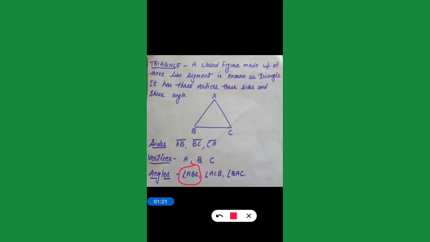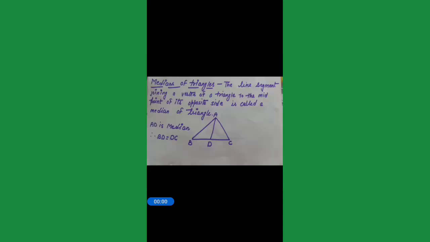हम जिस एंगल की बात कर रहे हैं उसको बीच में लिखेंगे. हमने B एंगल की बात करी तो हमने इसको बीच में लिखा. And now we are talking about the angle C, so we will write it like this: this is ACB. So now we are talking about the angle C. So a triangle has three vertices, three sides and three angles.